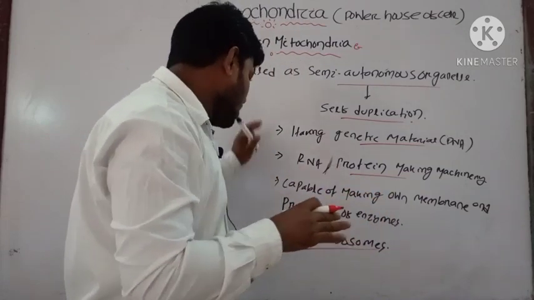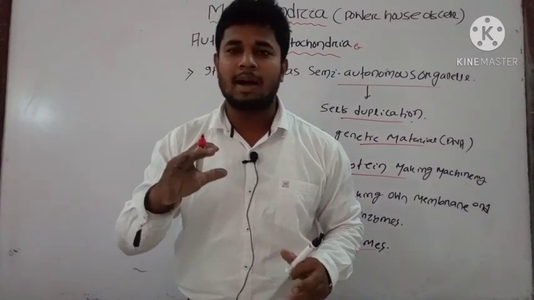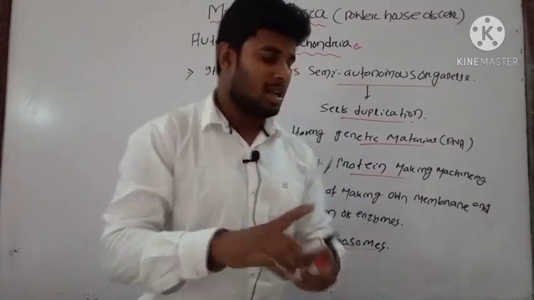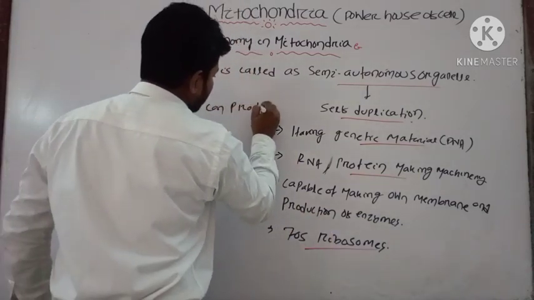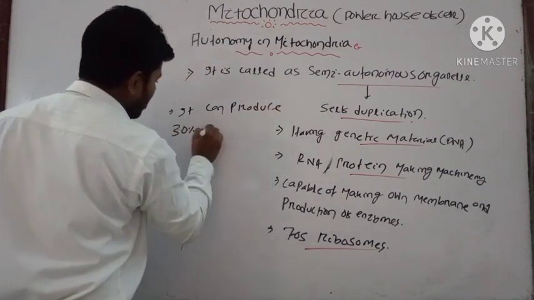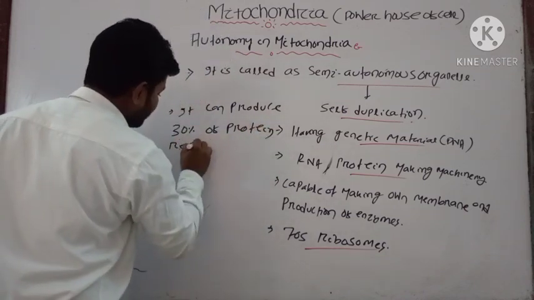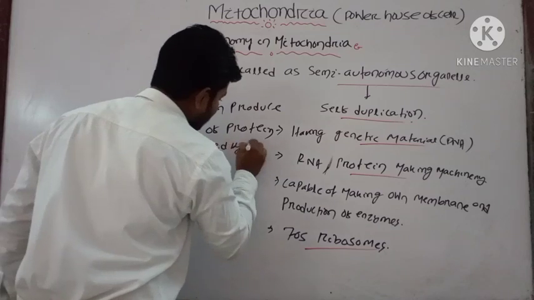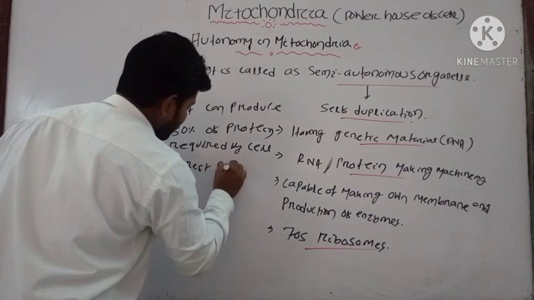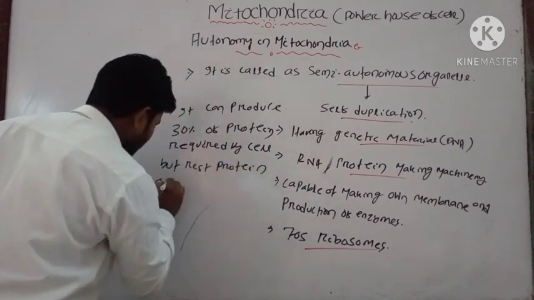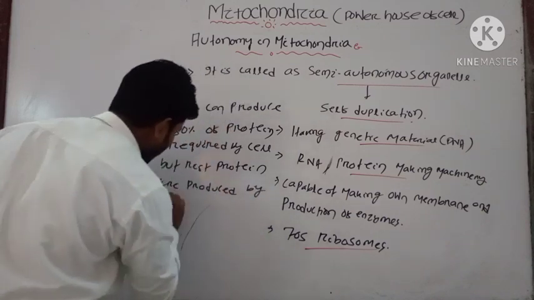Due to the presence of these organelles and the DNA and protein, they are capable of producing around 30% of the protein required by the cell, but the rest of the protein is produced by nuclear DNA.